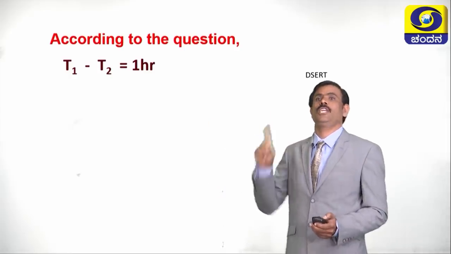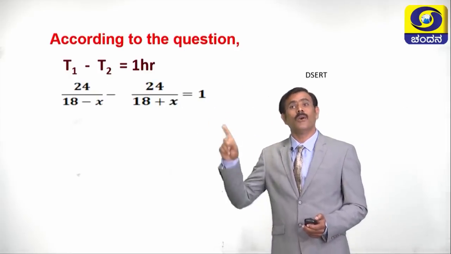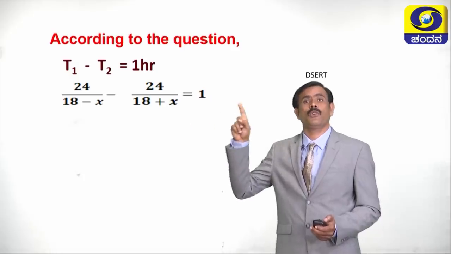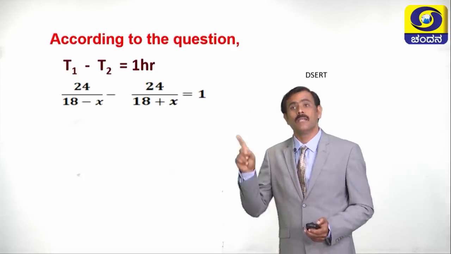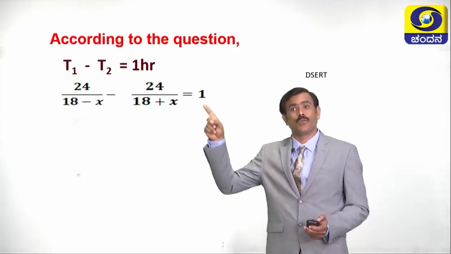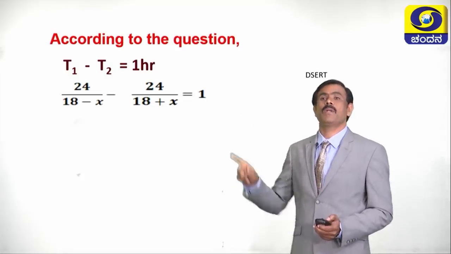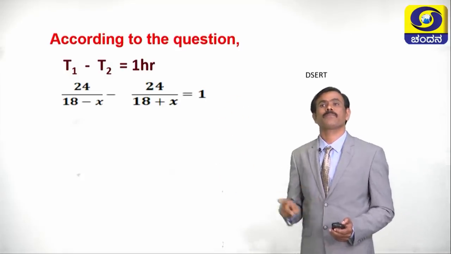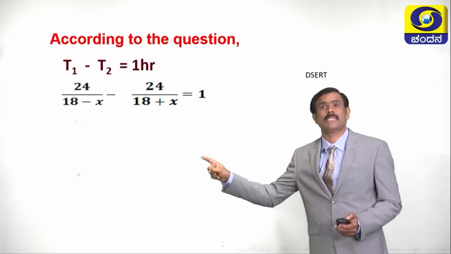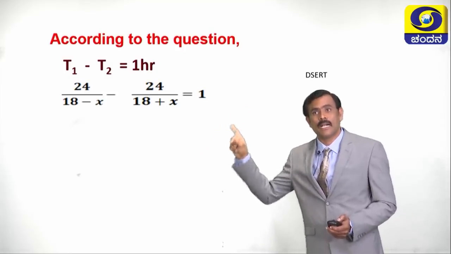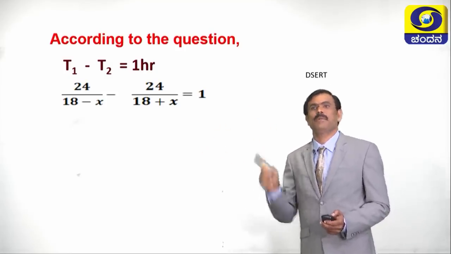T1 minus T2 is equal to 1 hour. What is T1? 24 divided by 18 minus x, minus T2, which is 24 divided by 18 plus x, is equal to 1. Now take the LCM for 18 minus x and 18 plus x and simplify.